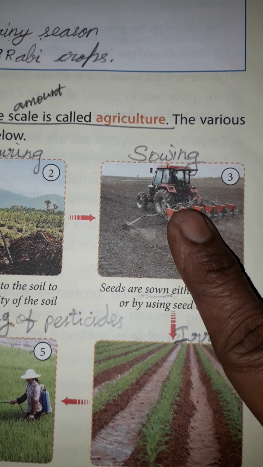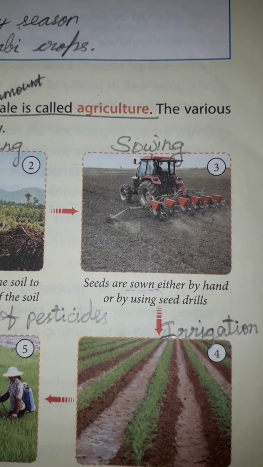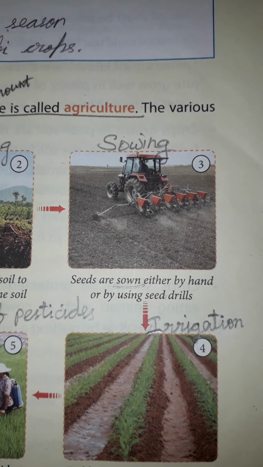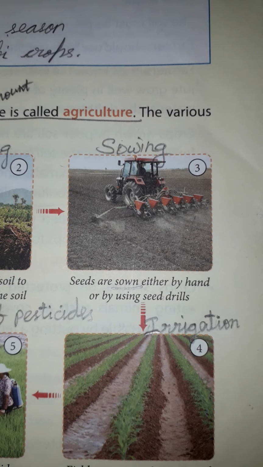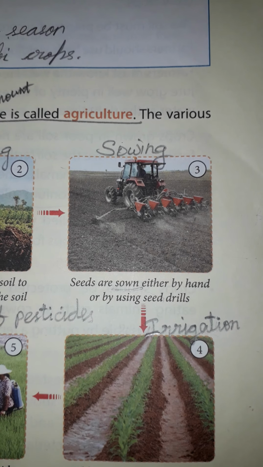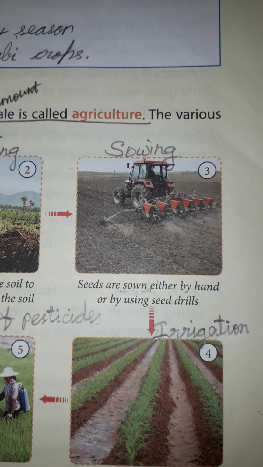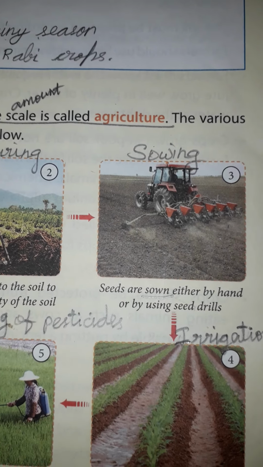This machine is called a seed drill. What is the reason why we are using this machine? If we use the machine, we save time. If you are doing this process manually, it will take a long time. So we are using seed drill machines.